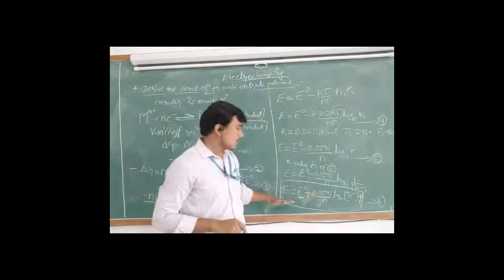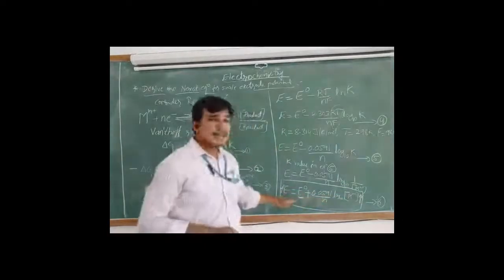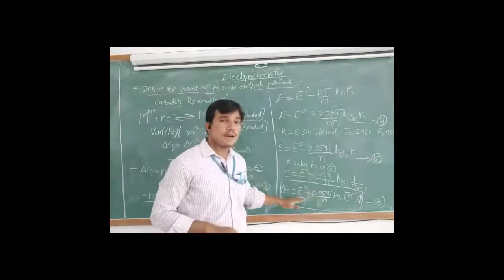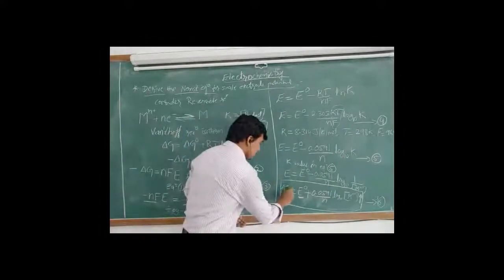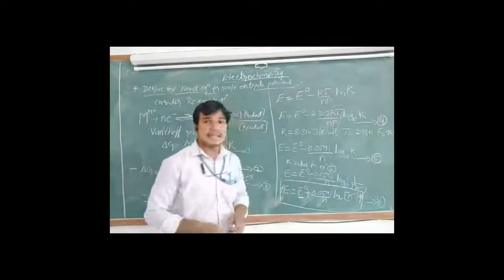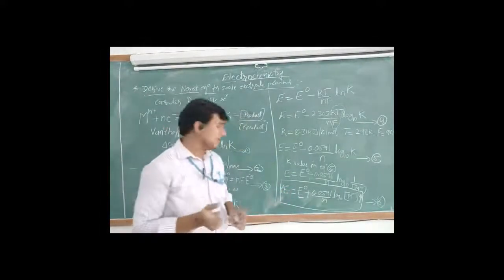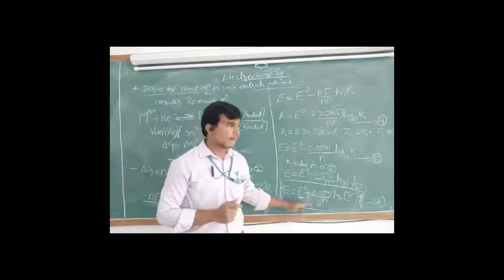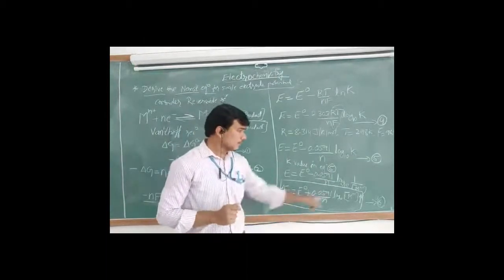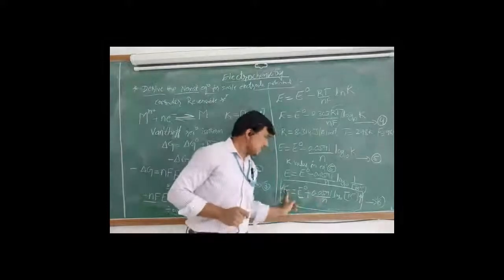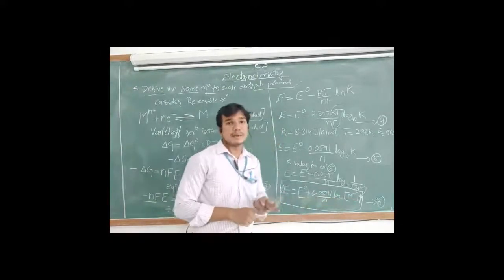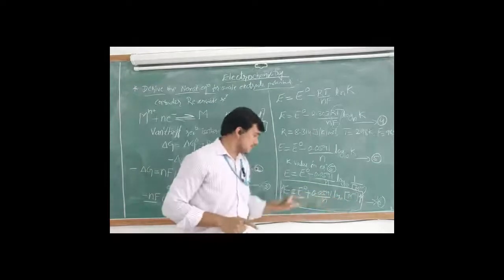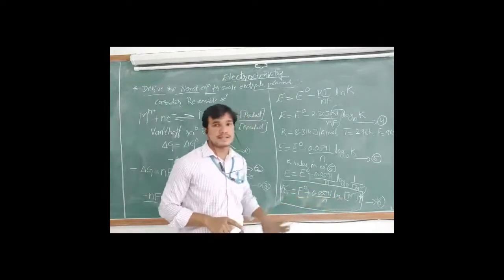So equation 6 is called the Nernst equation for single electrode potential, which is used to measure the electrode potential of any electrode. The electrode potential depends upon the concentration of metal ion and temperature. If both increase, the electrode potential also increases.